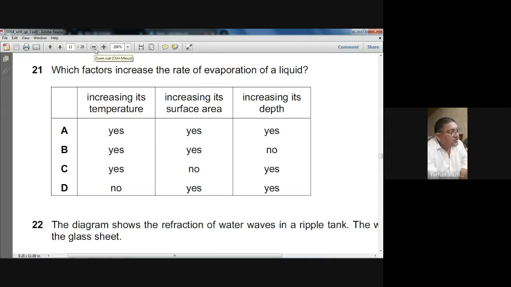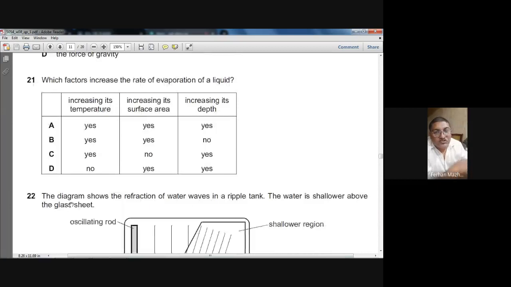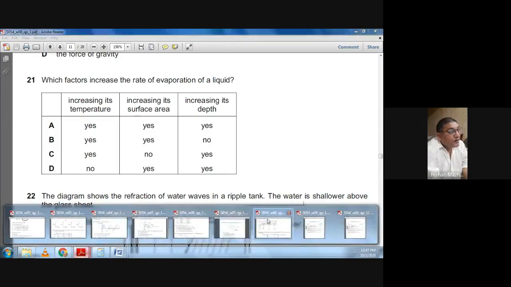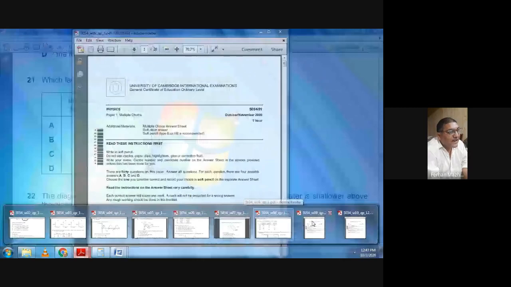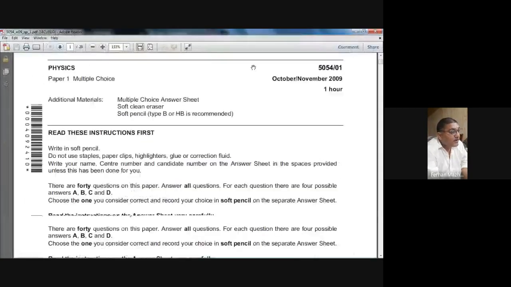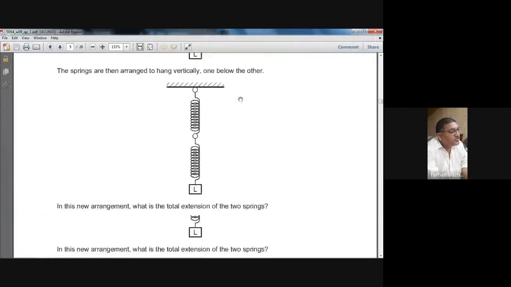The next question is on the topic of waves. So we have done the questions on the topic of heat from the winter 2008 paper. Okay, let's move to the next paper. The next paper is winter 2009. Let me take out the questions.